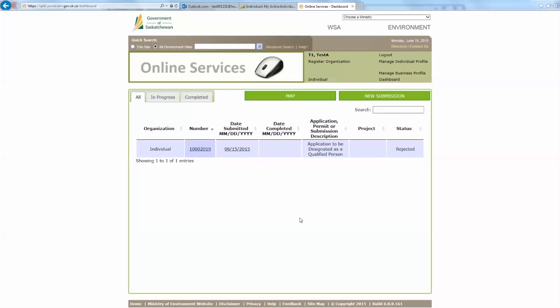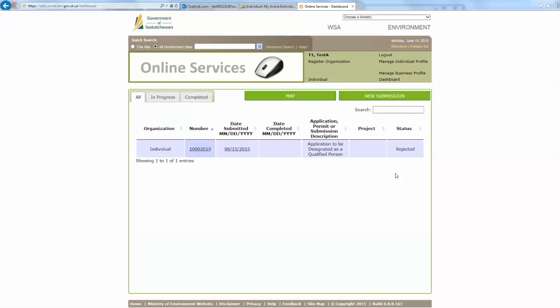As we can see, once we're navigated to our dashboard, the status on our application to be designated as a qualified person has been rejected. And this is all that you're going to be seeing if your application has been rejected. There's no certificate, there's no email other than the one that the qualified person reviewer had sent you to look at.